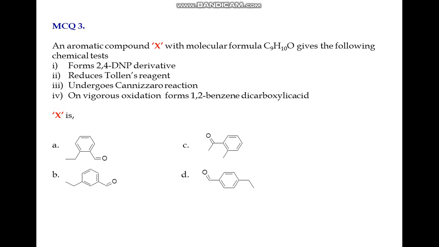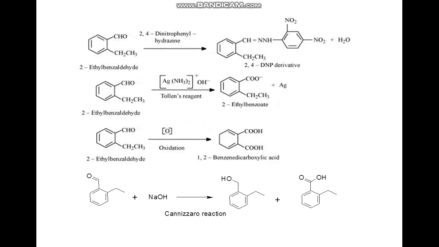You need to identify which compound that is. We have 4 options: A, B, C and D. Among these, can you think which compound is X? And the right answer for this question is option A, that is 2-ethyl benzaldehyde. Why is this compound the correct answer? We will look into that.